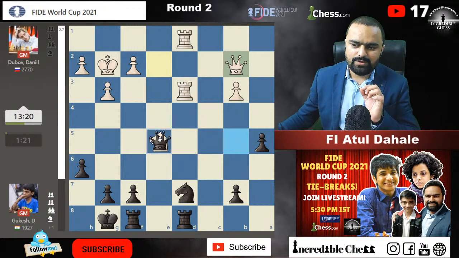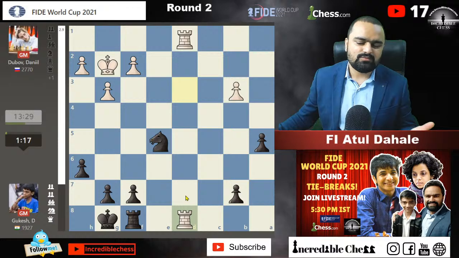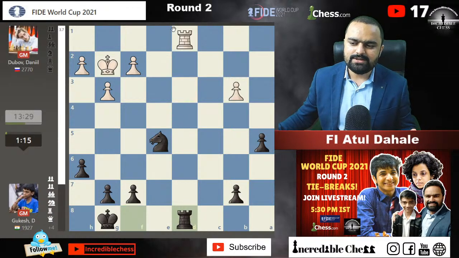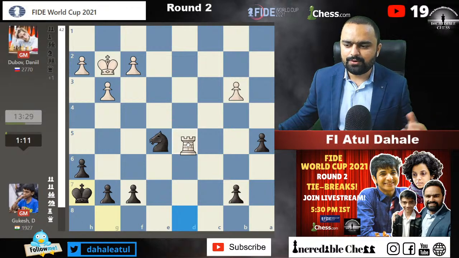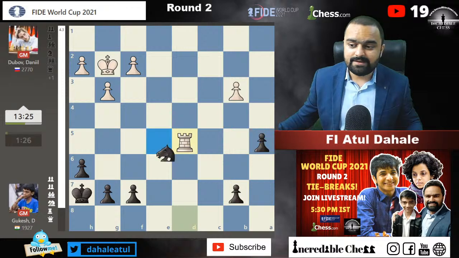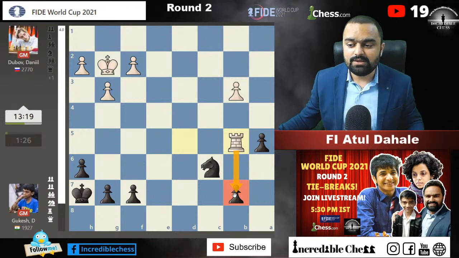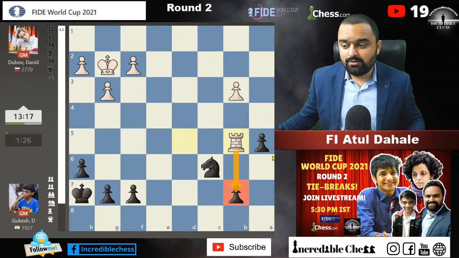If you go for queen to e5, this will be a big mistake because all the pieces will be exchanged very easily. You might just capture here, and the king goes h7, and then white can just go for rook to d5, and the pawn on a5 is being attacked, the knight on e5 is also being attacked. If the knight comes to the c6 square, then the rook will go to b5, and the pawn on b7 will also be falling very soon. So okay, Gukesh is in trouble.